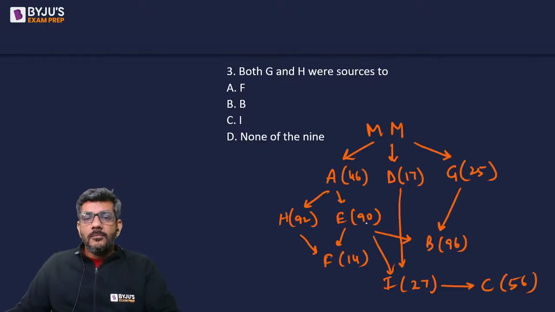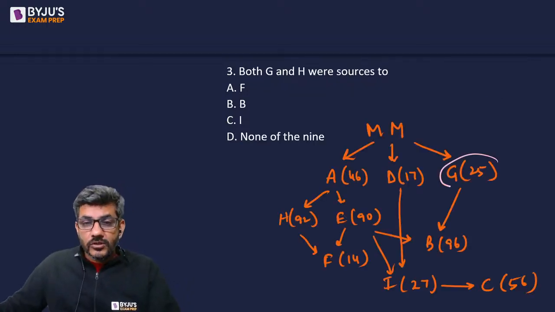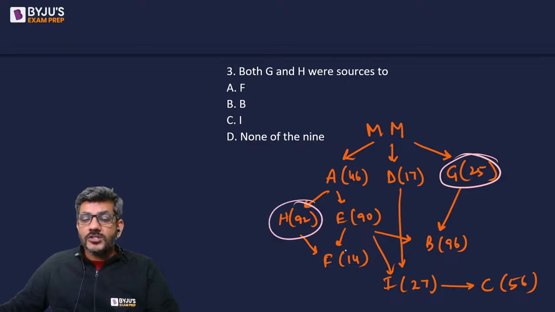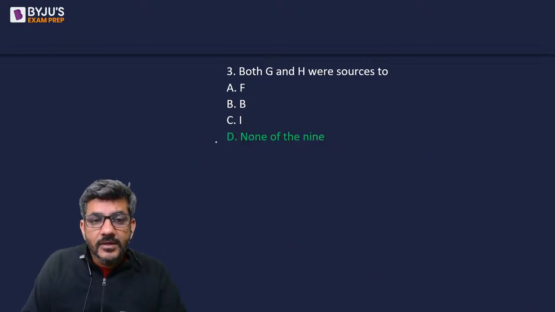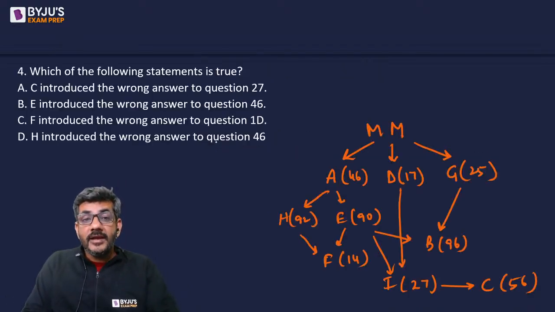Next question. Both G and H were sources to whom? Both G and H were not sources to any one of them. My answer is none of the 9. They are not a source to any one of them. So the answer is option D, none of the 9.